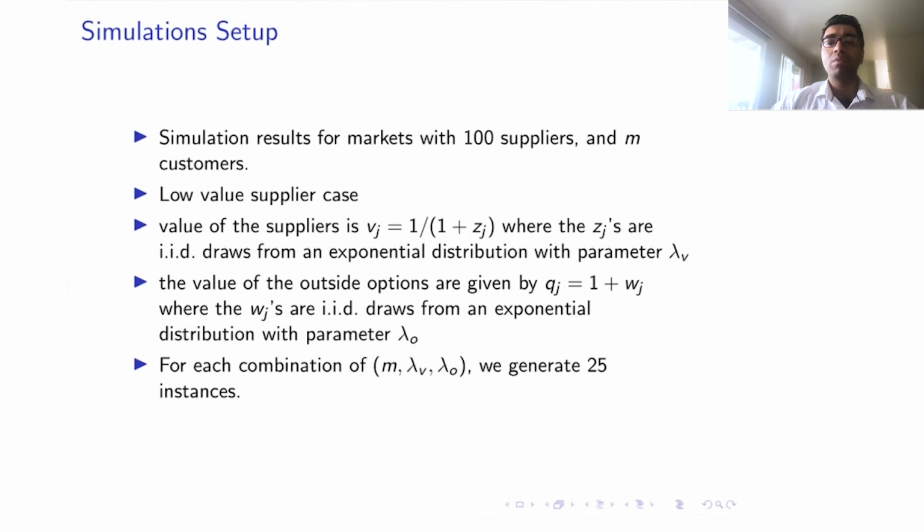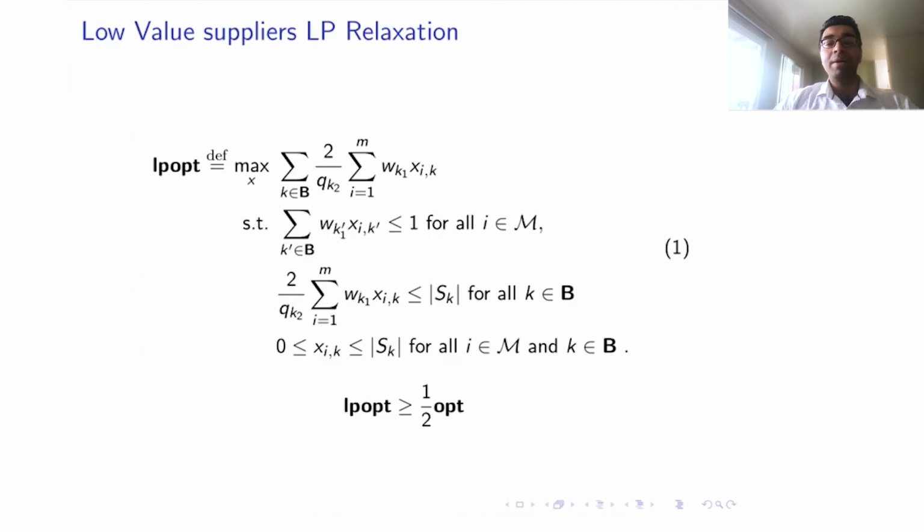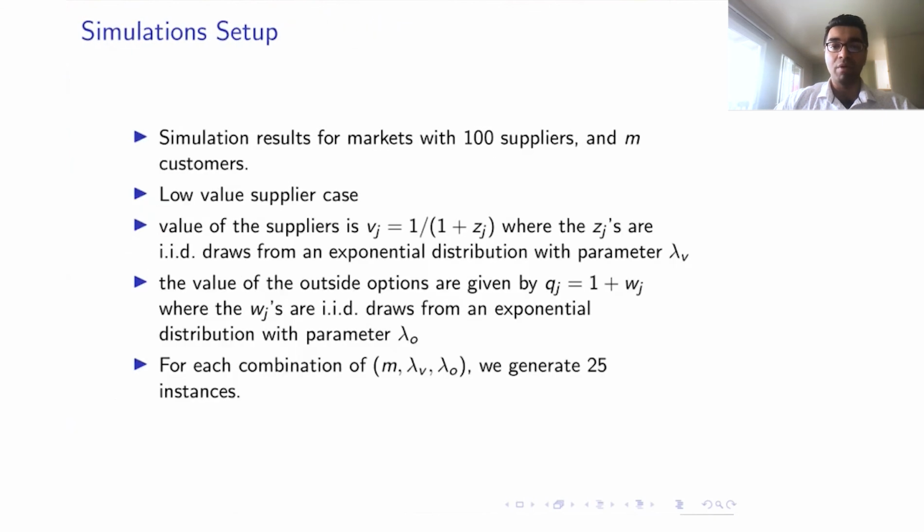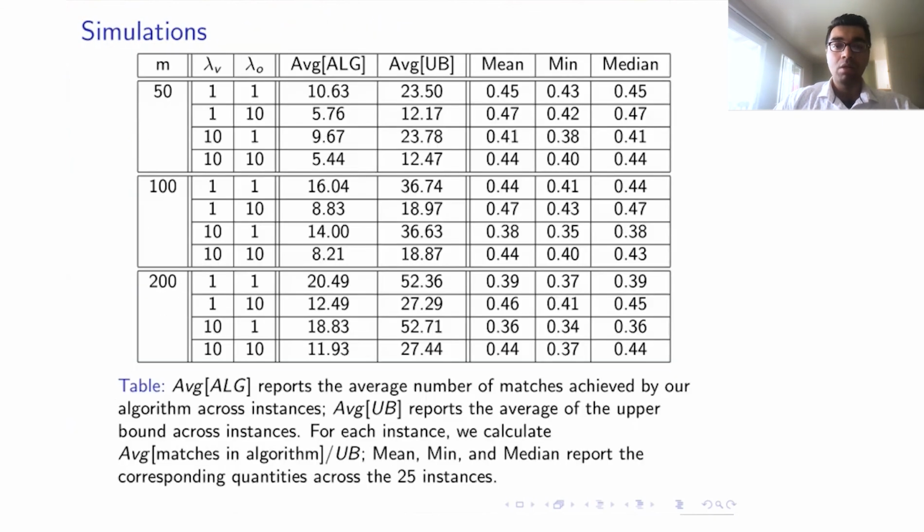The outside option is given by 1 plus w_j, where again the w_j are assumed to be IID exponential draws with parameter lambda_0. For each combination of the number of customers, lambda_v and lambda_0, we generate 25 instances and we look at the performance. For the upper bound, we use the same LP and compare it to this particular linear program to see how well the algorithm performs.